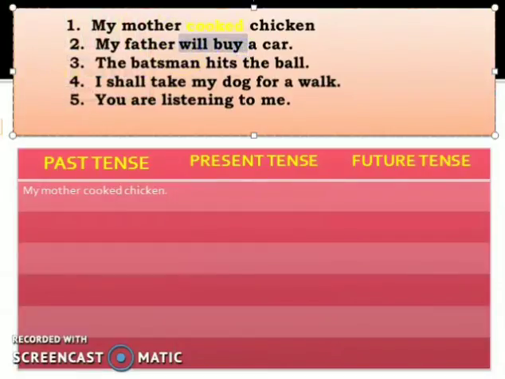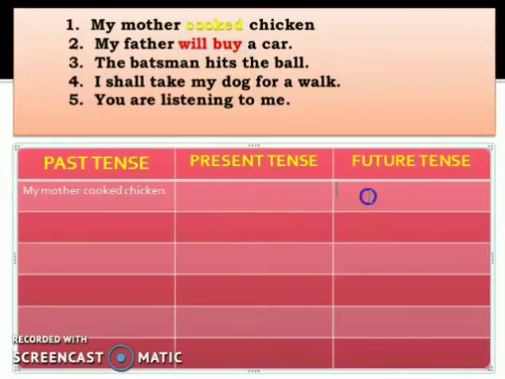Let me mark the action first, will buy. Then, if it is future, I will write it in the box of the future. My father will buy a car.